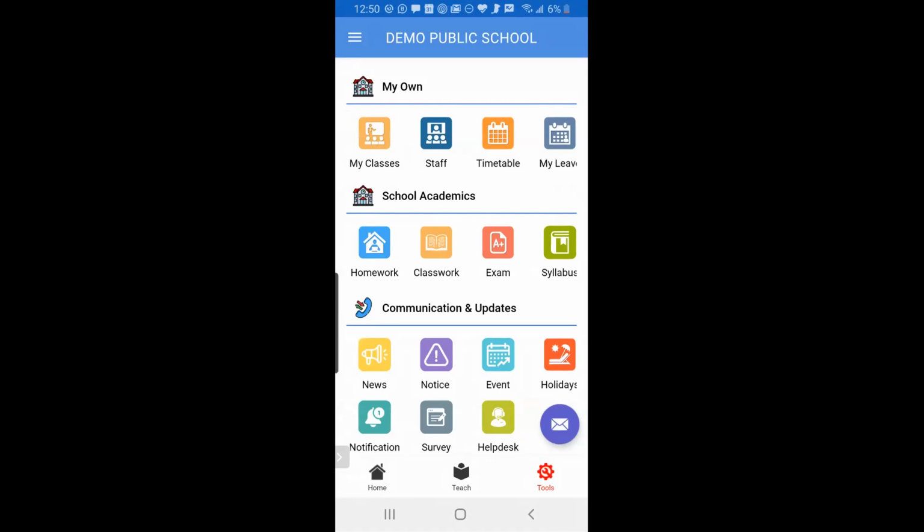After they finish the homework, they have to send it back to us for correction. We do not have this feature now. We are supposed to build it, where they will update the status of homework as done, not done, or in progress, but I think that will take 10 days from now. So for now we can only assign, that's it. You can assign and the parent can see.